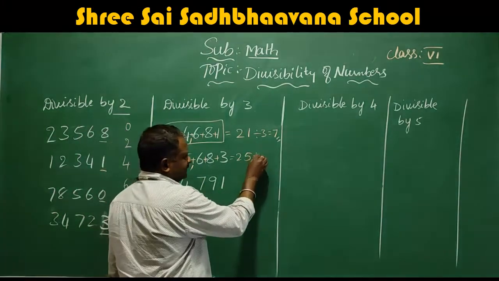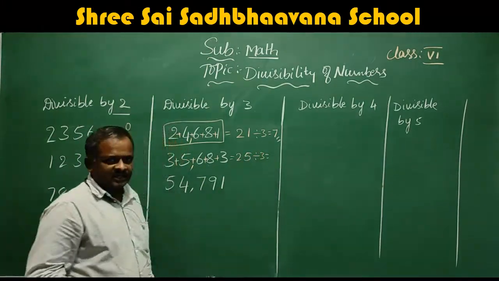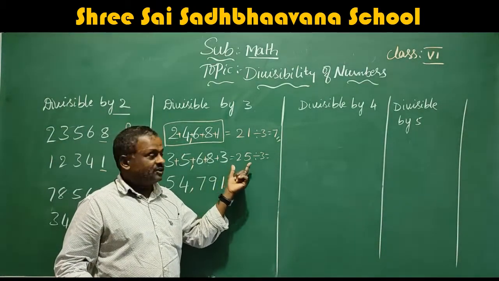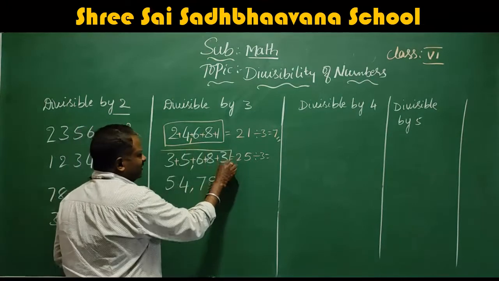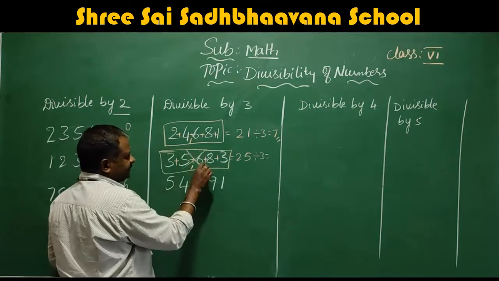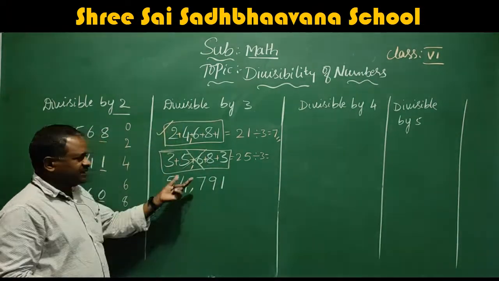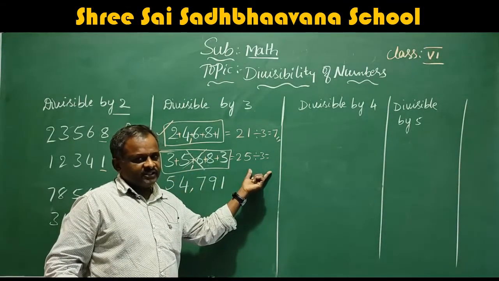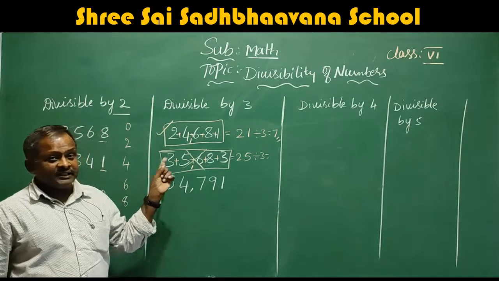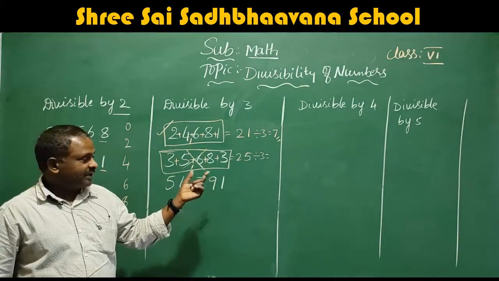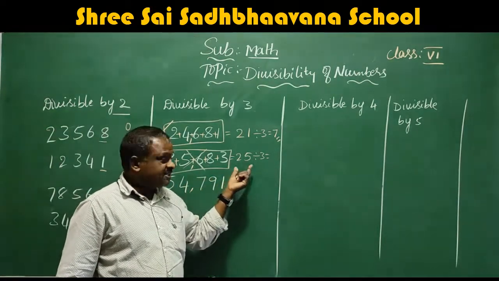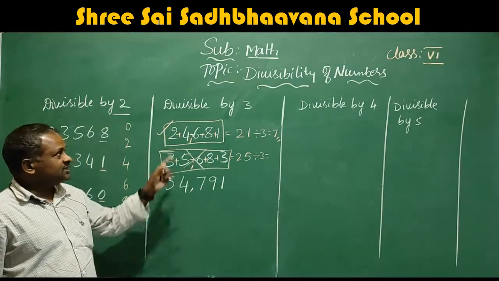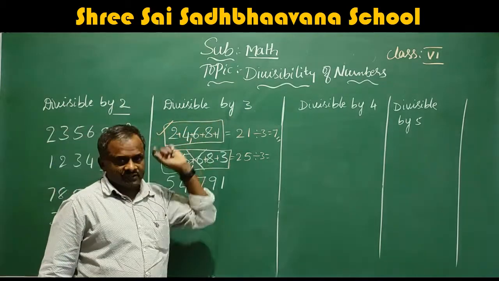Divide by 3: it can't divide completely, because 3 eights are 24, and 1 is the remainder. So this number is not divisible by 3. This number is divisible by 3, but this number is not. First add all the digits one by one. Take the sum; if the sum is divisible by 3, then the whole number is divisible by 3. So this is the test of divisibility by 3.